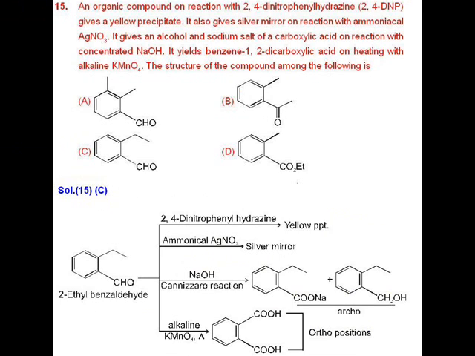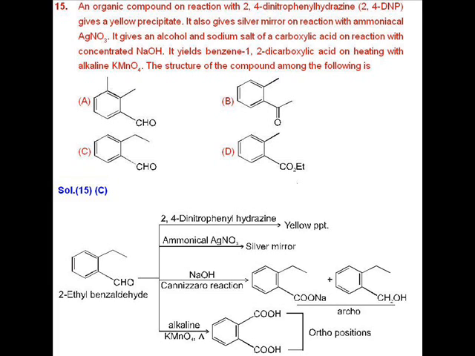Question number 15 has answer C. This is a question of structure identification by giving some chemical reactions. The reactant in the answer is 2-ethyl benzaldehyde, because this compound gives the 2,4-DNP reaction. It forms a yellow precipitate of hydrazone. Then it gives the Tollens reaction.